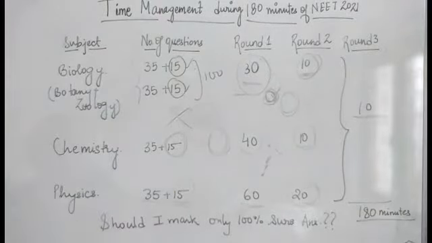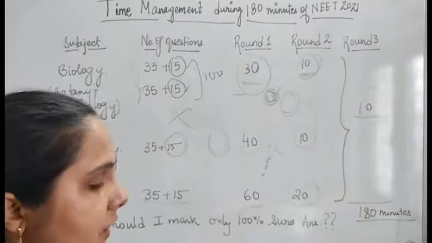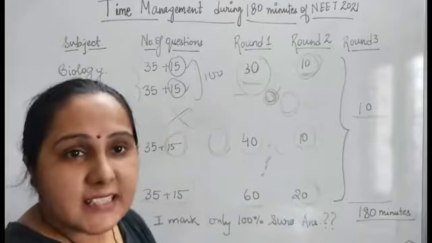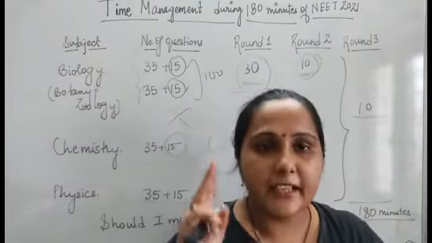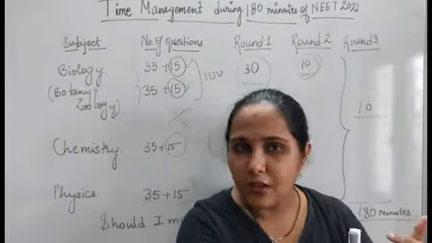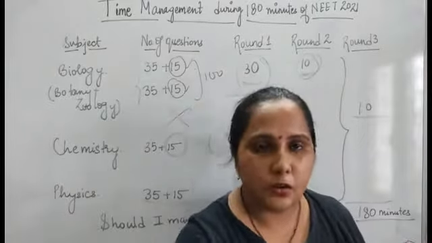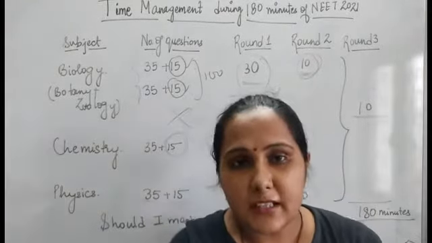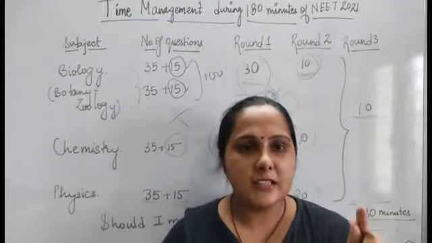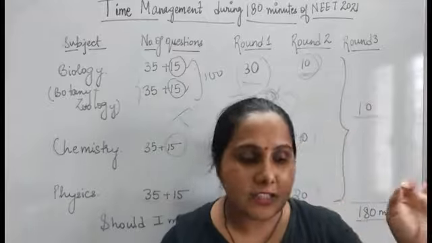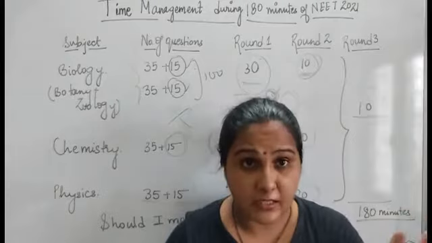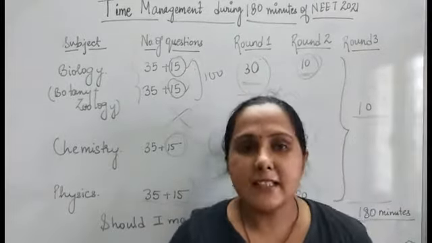Okay, and one more thing which I would like to mention over here. Sometimes students are sure of certain questions, but in certain questions they are 50% sure. Like they are able to eliminate two options. They are sure that the answer has to be one of these two, but they don't know whether to go for it or not, right? For this, I would suggest, please trust your gut. The first option which came to your mind that this should be correct, in most of the cases, that answer is correct. Not 100%, but in most cases, that answer is correct.